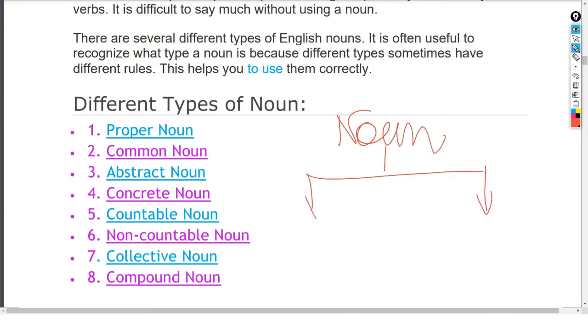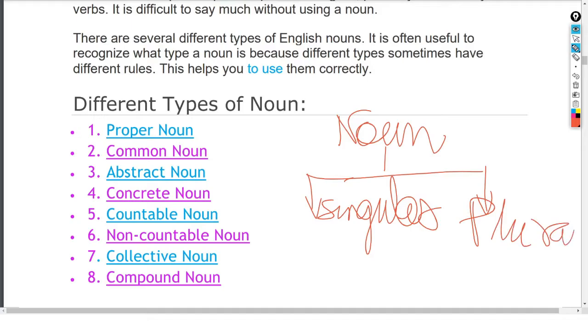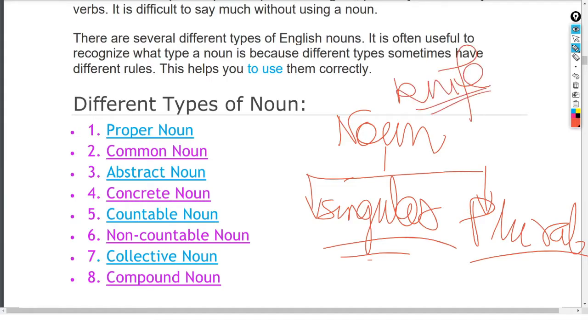This noun is a very interesting thing. As you have seen, you can count some, you can't count others. Therefore, noun has number. How many kinds of number are there? One is singular, another one is plural. For this too there is a formula. So we will have to know what the formula is, by using which we can change the singular to the plural. Suppose knife, this is the noun. So this is the material noun. Now if you want to make it plural, then knives. The answer will be knives.